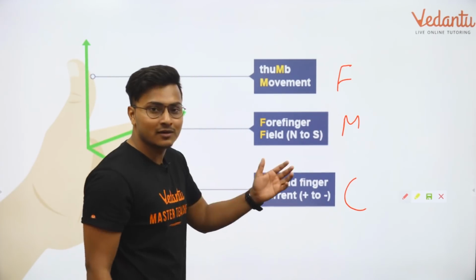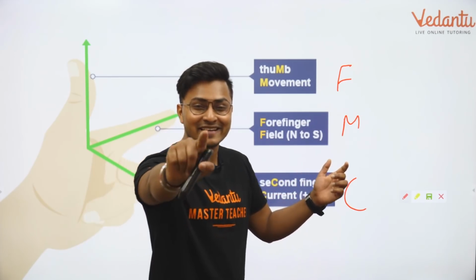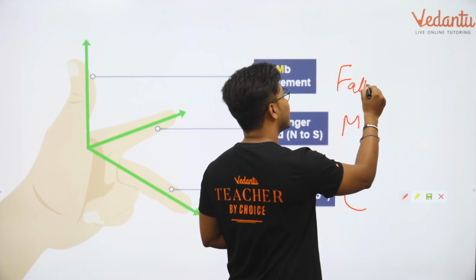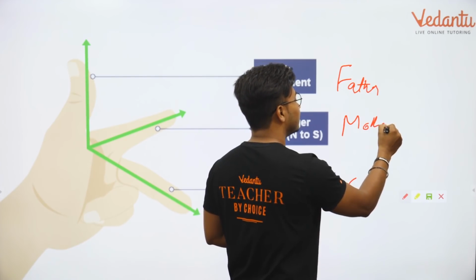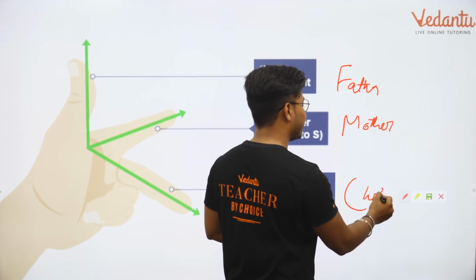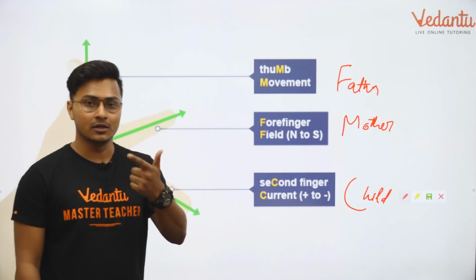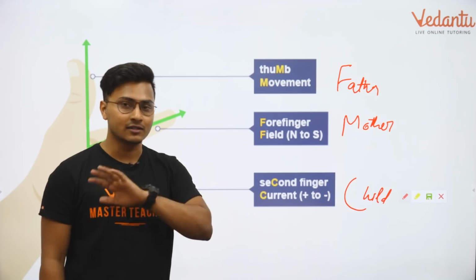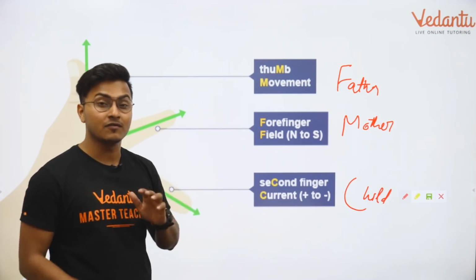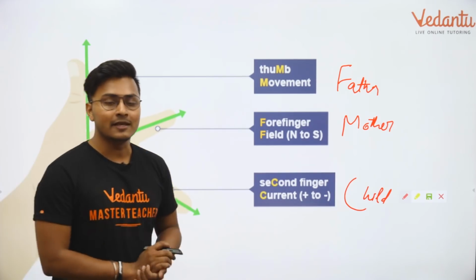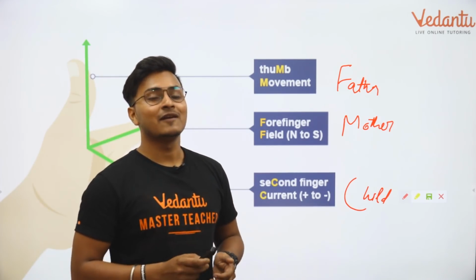I have always told my children, and you might remember this because many of you are there right now. You know what I'm going to say next. Yes, it is going to be father, mother, and child. If you do not remember this concept, very easily: father, mother, child, force, magnetic field, current. Simple thing to remember if you don't remember the fingers, if you're bad at it. Simple scenario guys, or you can also say FMC. Very, very easy. So this is what Fleming's left hand rule states.